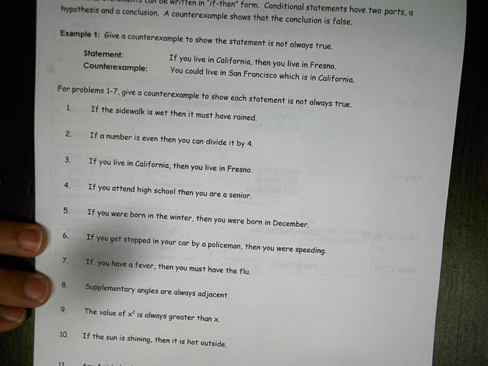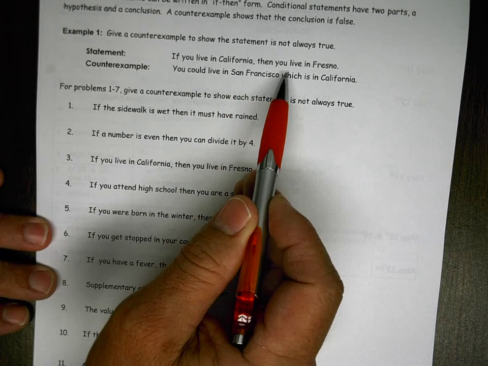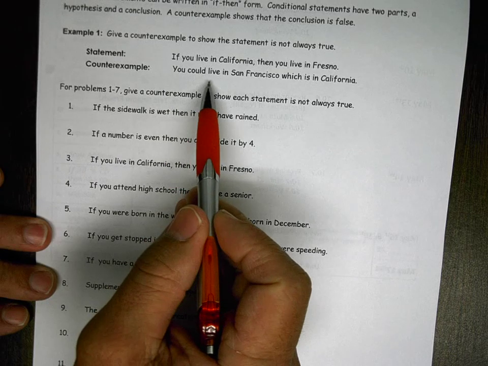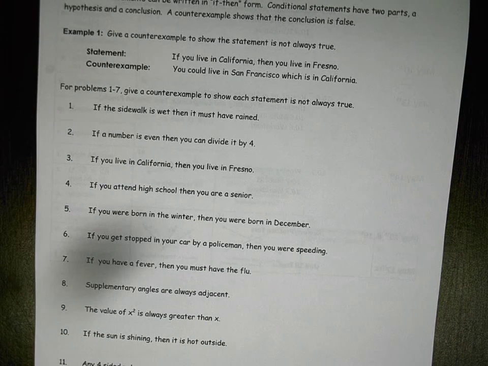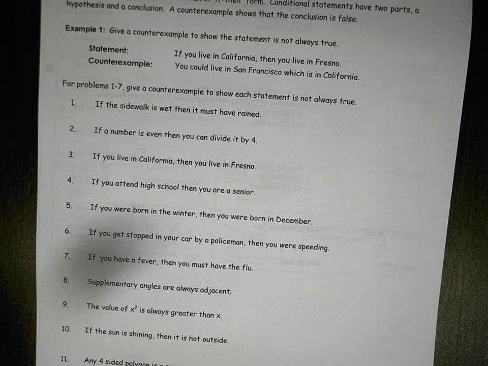All right, so let's get into our first example. Give a counterexample to show the statement is not always true. Statement: if you live in California, then you live in Fresno. You could live in San Francisco, which is in California. Basically, you could name any city in California that isn't Fresno, and then you would have a counterexample to that. Make sense?